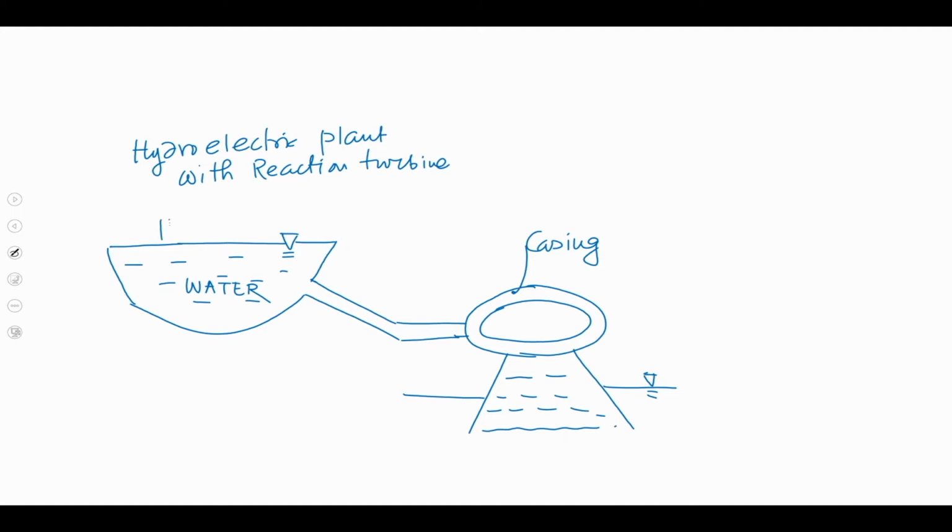So, this is the head race level HRL, this is the tail race level, and this is the gross head, H gross.